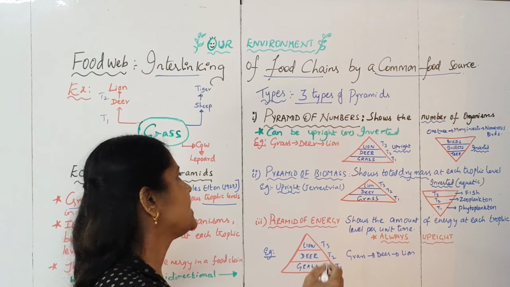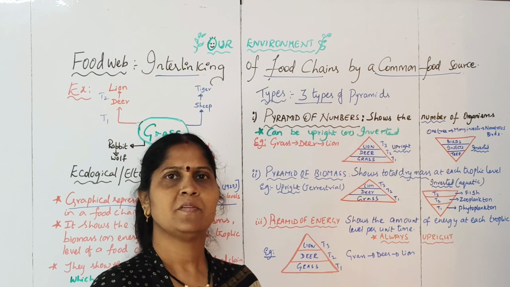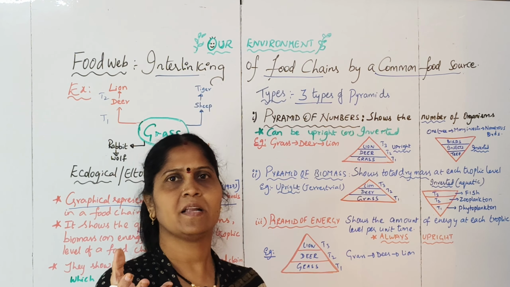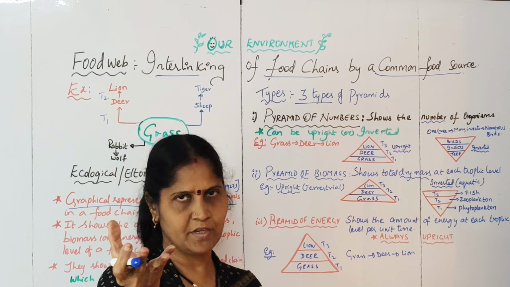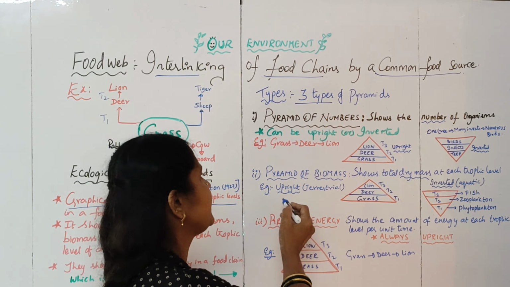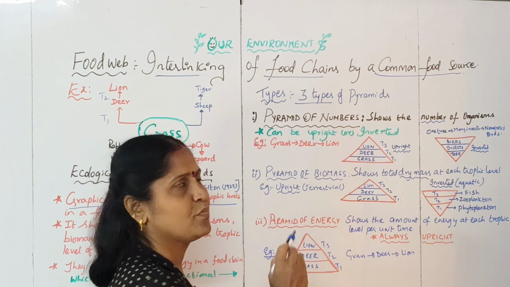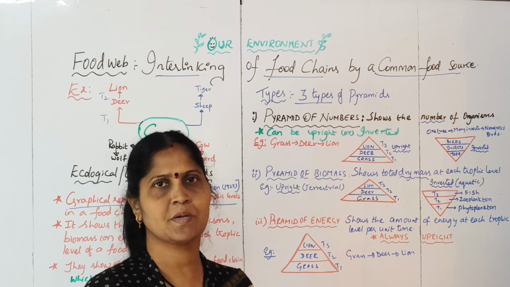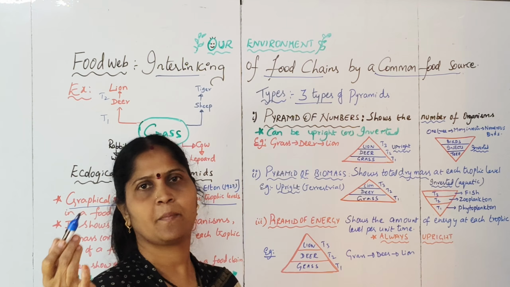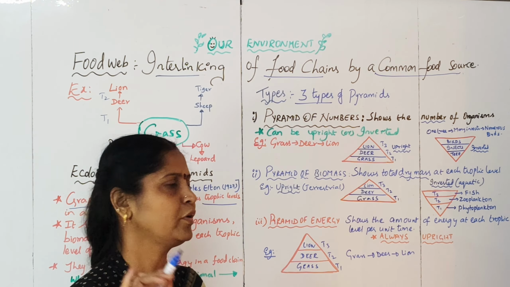So the pyramid of biomass represents the total dry mass that is present at each trophic level. Dry mass in the sense of dry organic mass. For our understanding, we can just say that it is the weight of organisms at each trophic level. So consider the example here. Usually this pyramid of biomass will be upright when you talk about the terrestrial ecosystem. When you talk about the aquatic ecosystem, that is the organisms that are present in the pond or the sea, it will be inverted. So you have to remember.